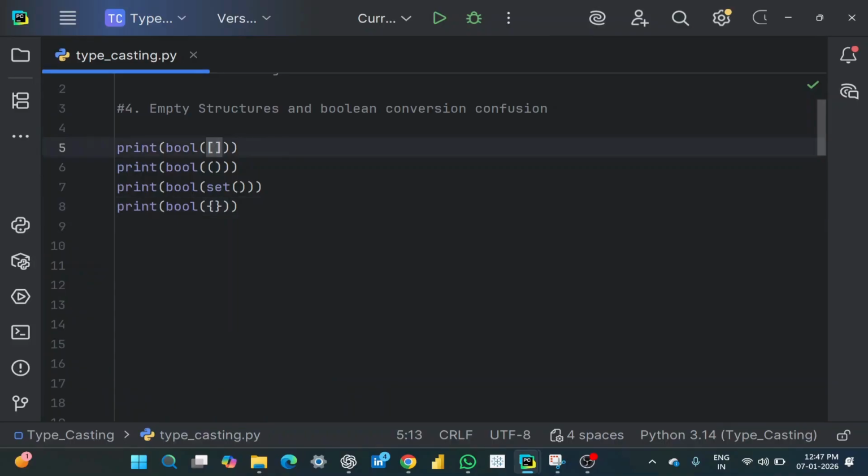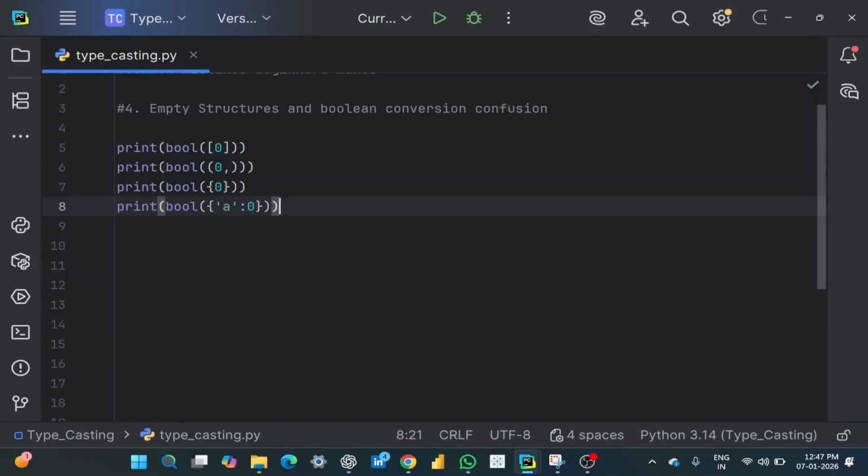For example, in the list I am giving a value 0. Inside a tuple, I am giving this value 0. Inside a set, let me give a value 0. Inside a dictionary as well, let me give a value 0.